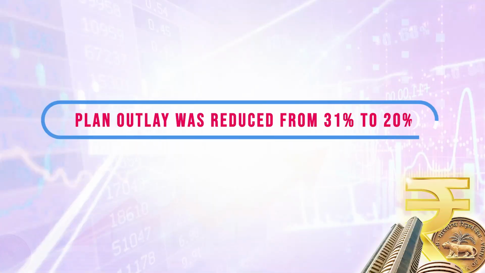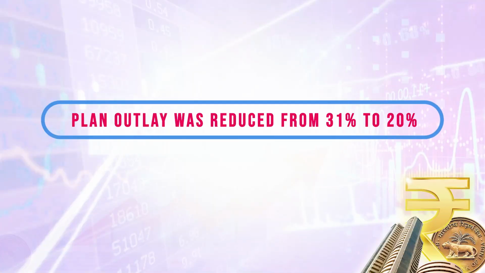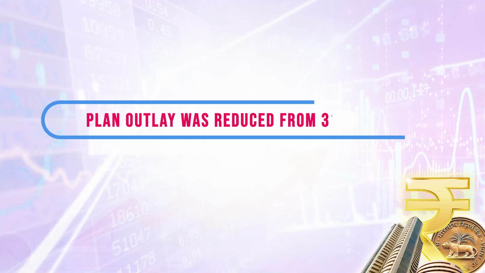So emphasis was given on industrialization of the country, because it was believed that to develop an economy, industries should be the major sector. And therefore, the plan outlay for agriculture was reduced from 31% to 20%. But in that particular period, the performance of agriculture was not satisfactory.